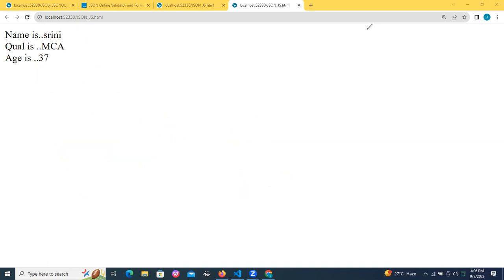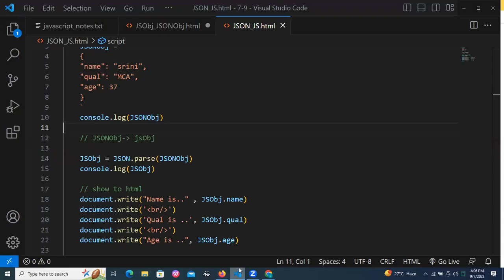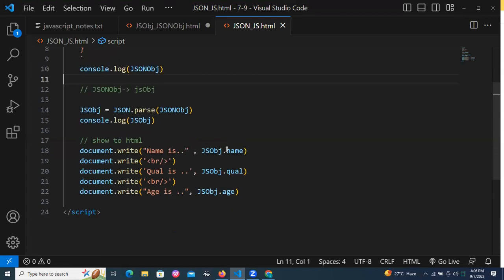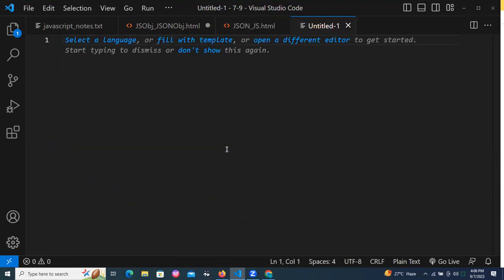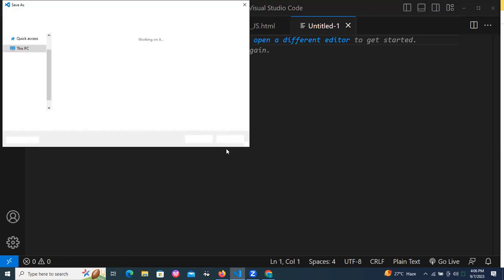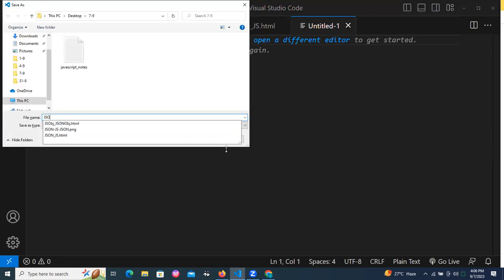Now, can I show the data from an array? Taking a new program, save it as JSON array to JS array.